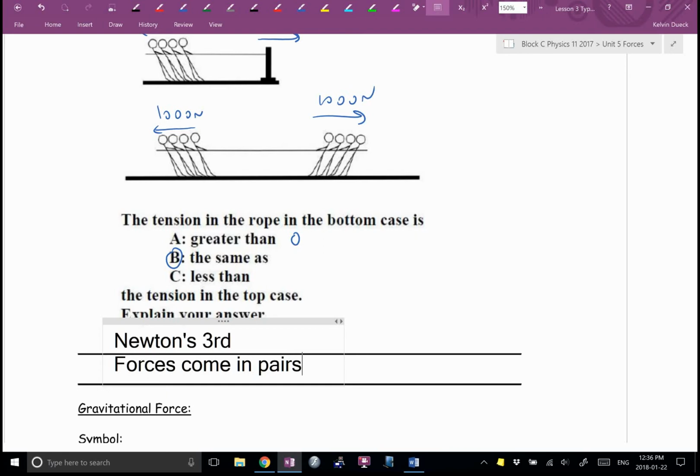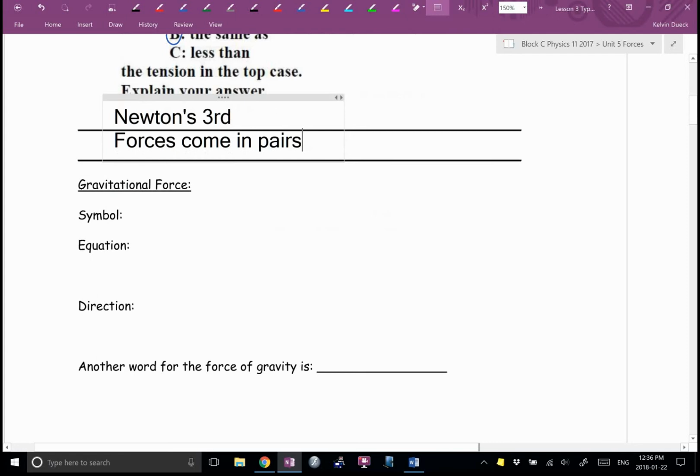All right. The title of today, David, is Types of Forces. The first one I've already introduced to you a little bit. This is the force of gravity. What was the symbol that I used for the force of gravity? I use a capital F and then a lowercase subscript g, force of gravity. What was the equation? Well, Mateo, what did you say? F equals what? M, except we put a g there because we know the acceleration that we want for gravity.